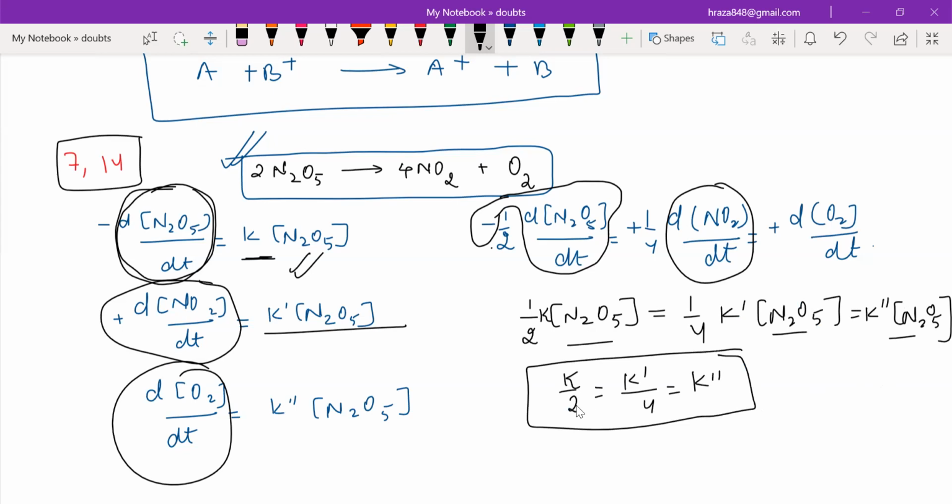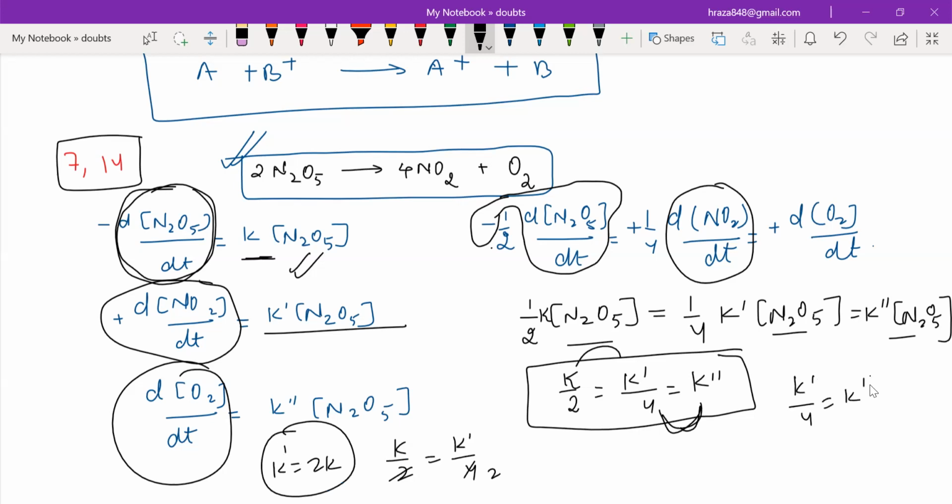Now you can equate these, because you need to establish a relation between k and k dash. So k by 2 will be equal to k dash by 4, or k dash will be equal to 2k. Then we need to find a relation between k and k double dash, so you need to equate these two. k upon 2 will be equal to k double dash.